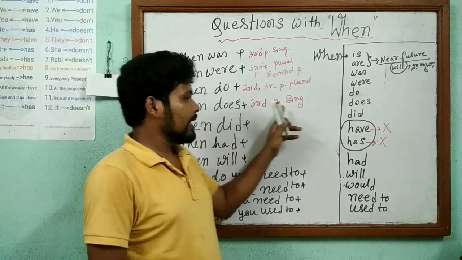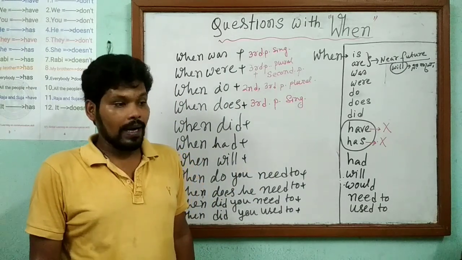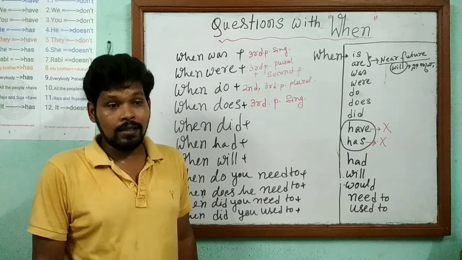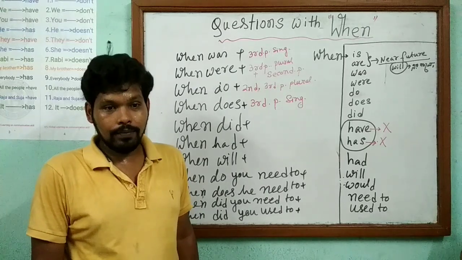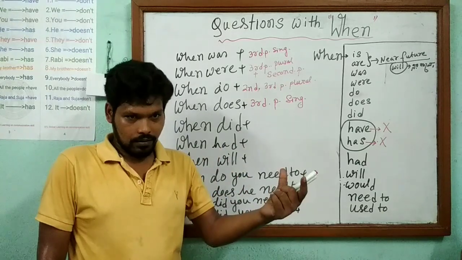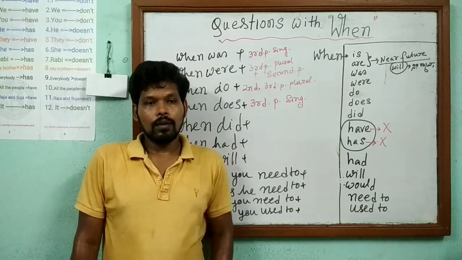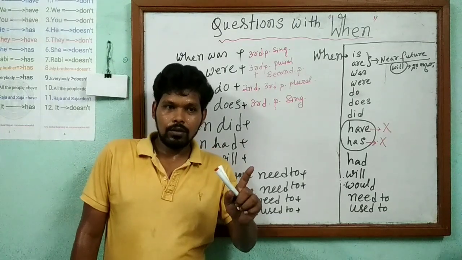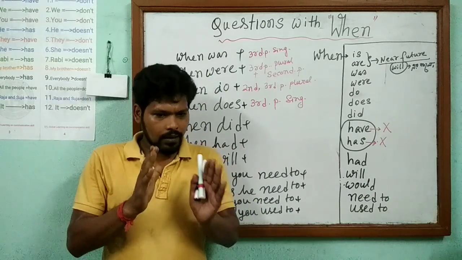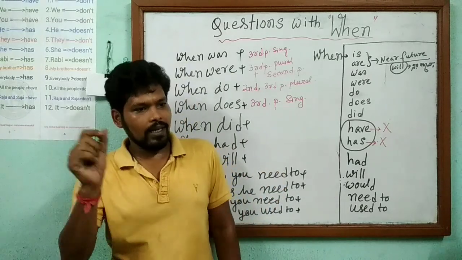So when does he, when does she, when does your brother, when does your father, when does mother, when does the student: a third person singular subject. So when does he go? He goes. In our memory it must come that for a question with does, the answer will be subject plus V1 with s or es.